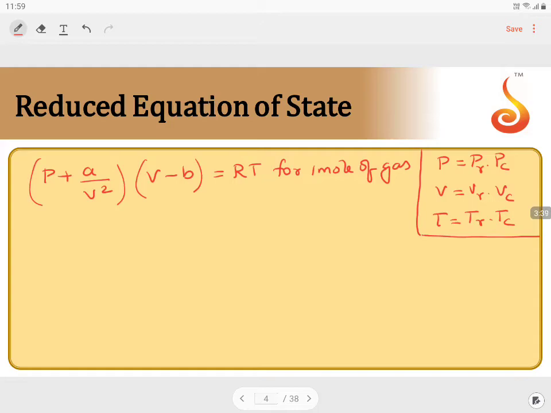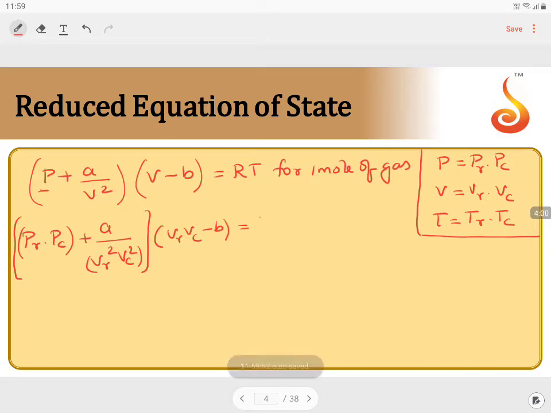Now P becomes PR into Pc, plus a by (VR into Vc) whole square, into (VR into Vc minus b) is equal to R into TR into Tc.